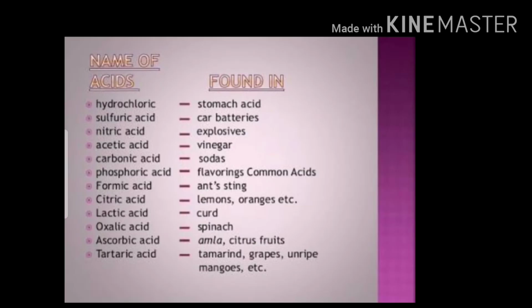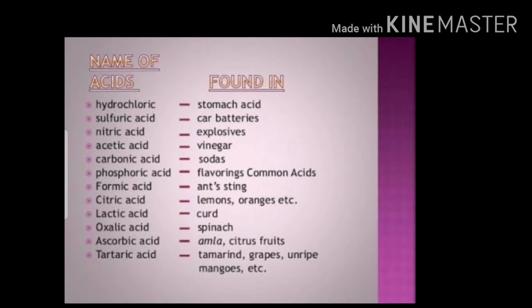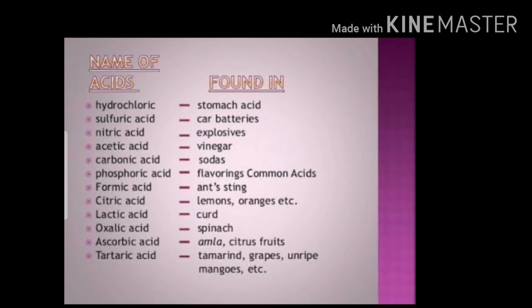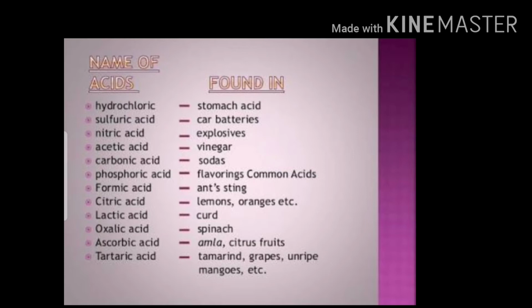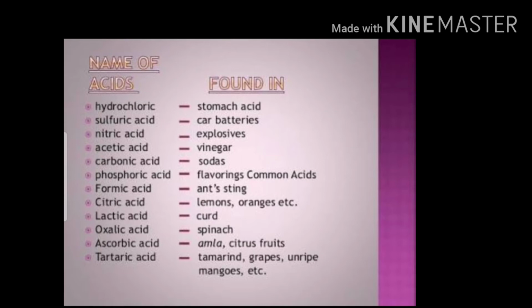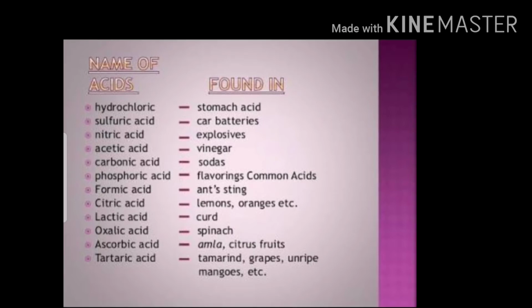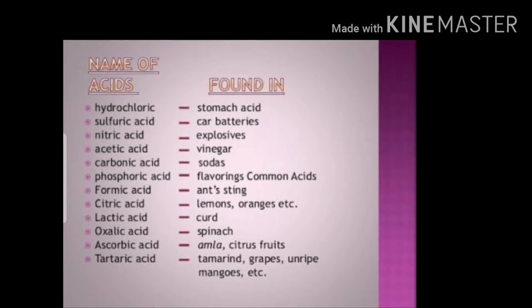Some other acids: hydrochloric acid is found in stomach acid, sulfuric acid in car batteries, nitric acid in explosives, carbonic acid in sodas, phosphoric acid in flavoring. Formic acid is found in ant sting, citric acid in lemon and oranges, lactic acid in curd, oxalic acid in spinach, ascorbic acid in amla, and tartaric acid in unripe mangoes, grapes, etc.